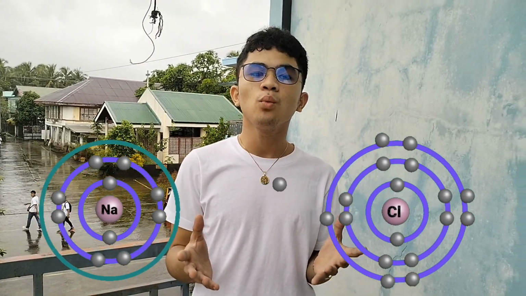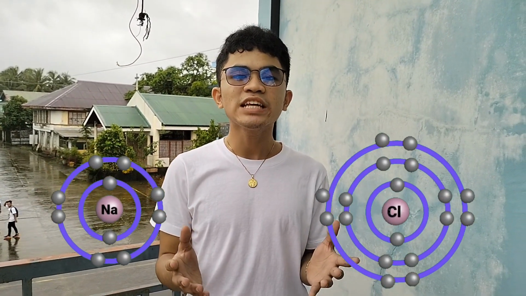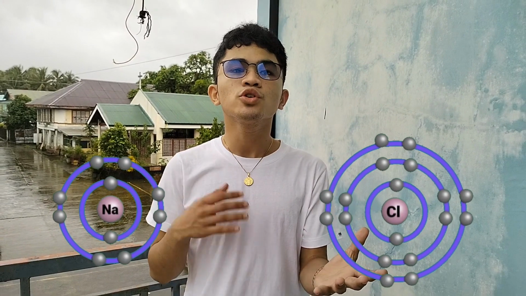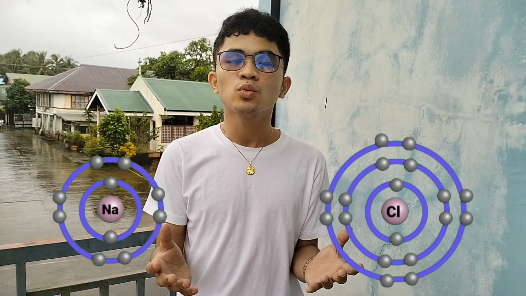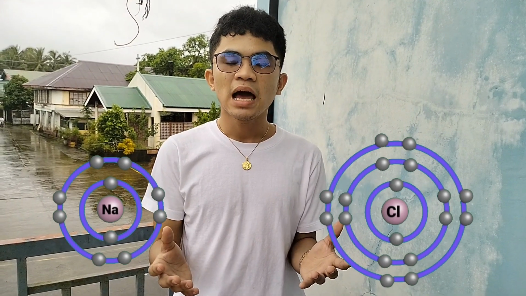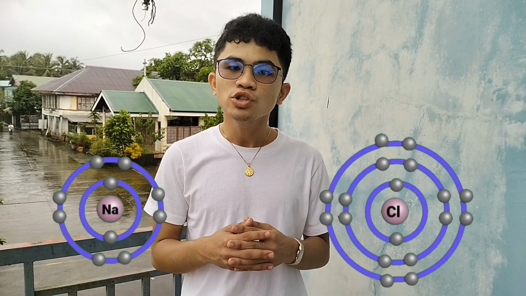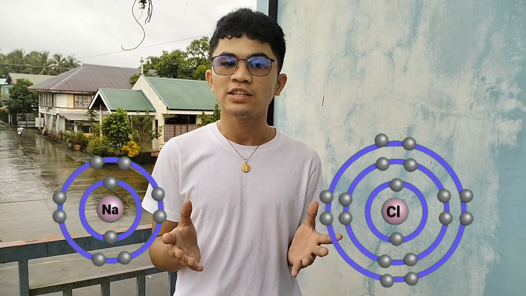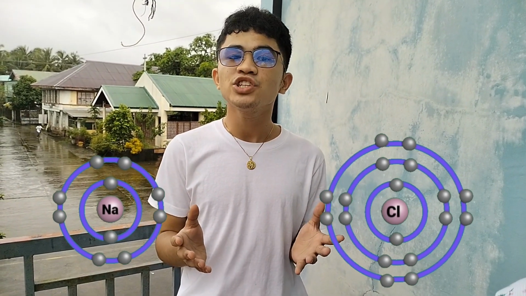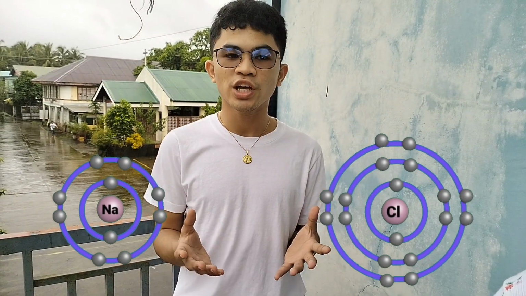Sodium can give chlorine one of these electrons. So these electrons move from sodium to chlorine to fill this spot. Now chlorine has filled this empty spot with one of sodium's electrons and has a full valence shell. Sodium gives away one of its electrons, and now it's like the old valence shell disappears and it has a new valence shell.